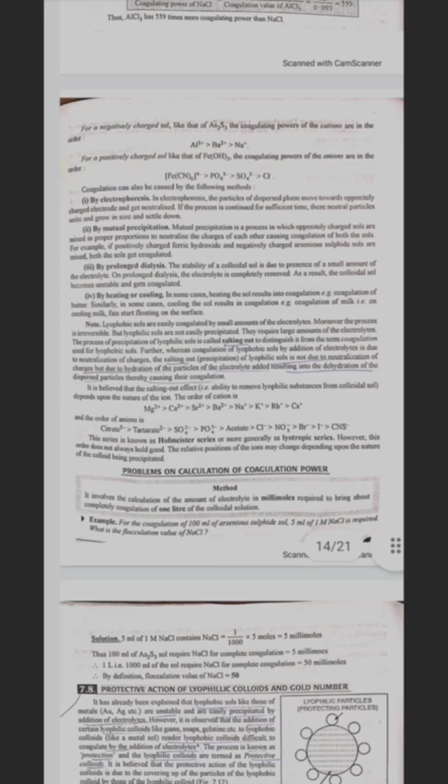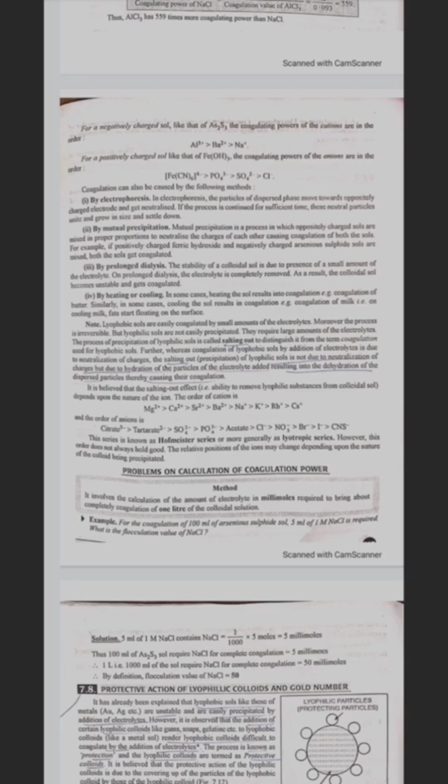For a negatively charged sol like arsenic sulfide, the coagulating power of the cations is in the order: Al³⁺ > Ba²⁺ > Na⁺. For a positively charged sol like that of ferric hydroxide, the coagulating power of anions is in the order: ferrocyanide [Fe(CN)₆]⁴⁻ > PO₄³⁻ > SO₄²⁻ > Cl⁻.